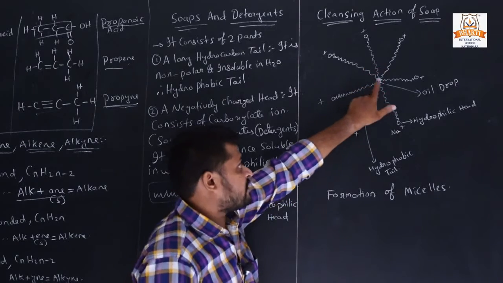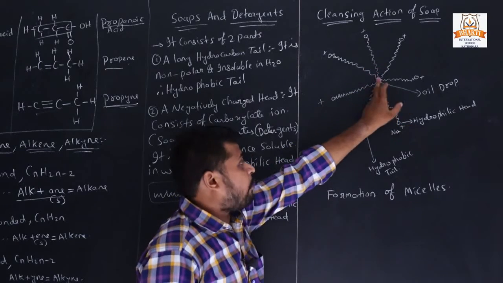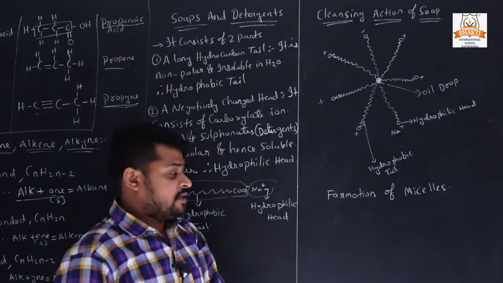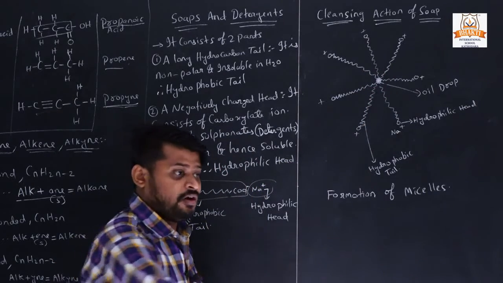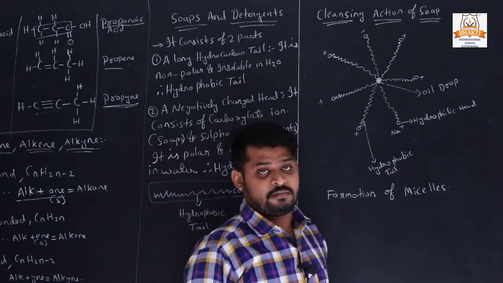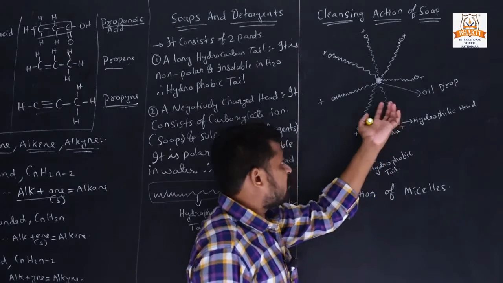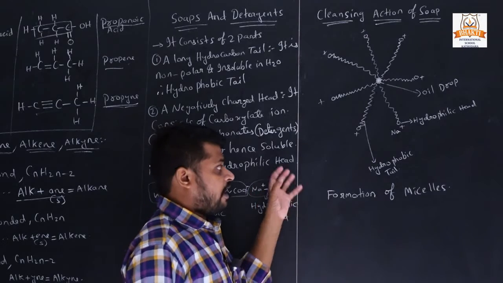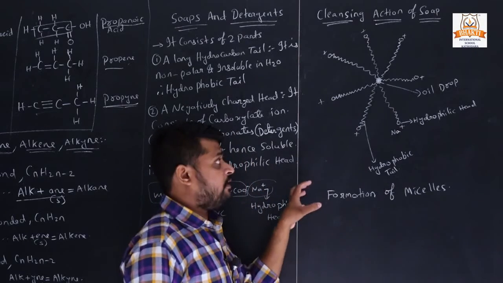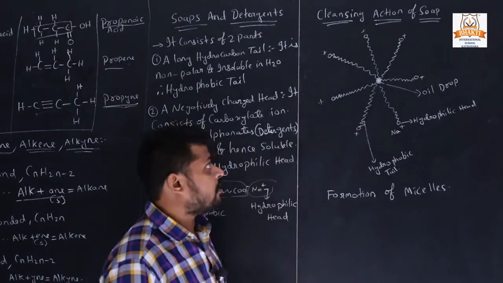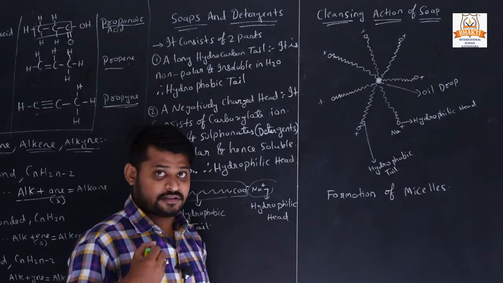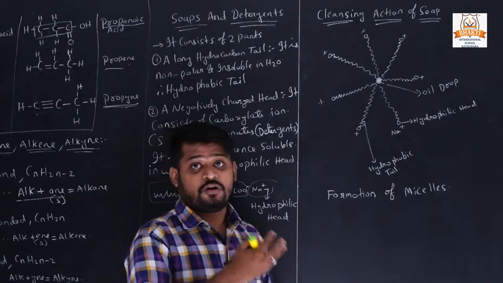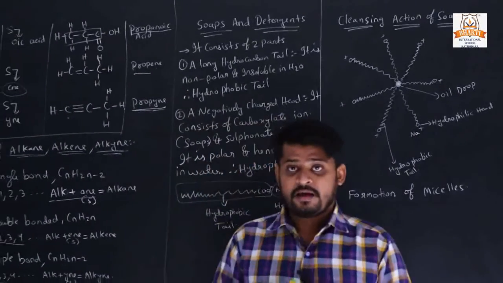So it creates pressure, the oil dirt is removed from that place, and when we apply water it is washed from our cloth. So this is the process by which the hydrophobic and hydrophilic parts work together and clear the oil dirt. This is how soap and detergent clear the dirt.